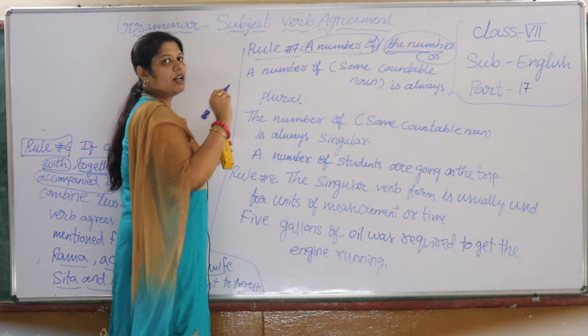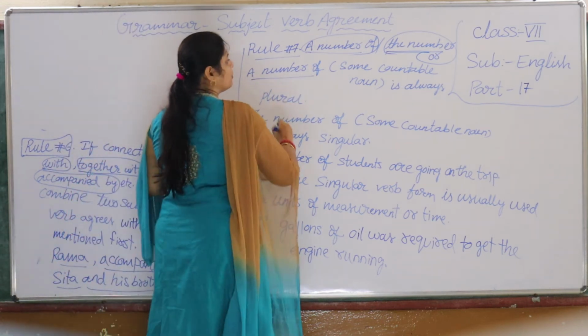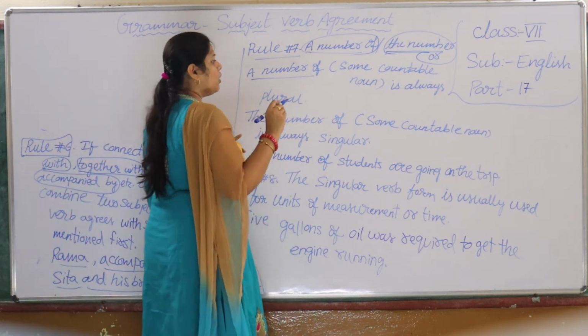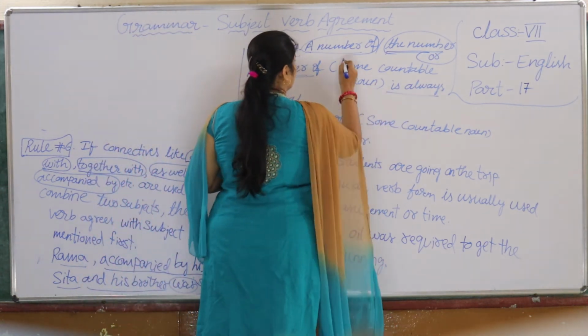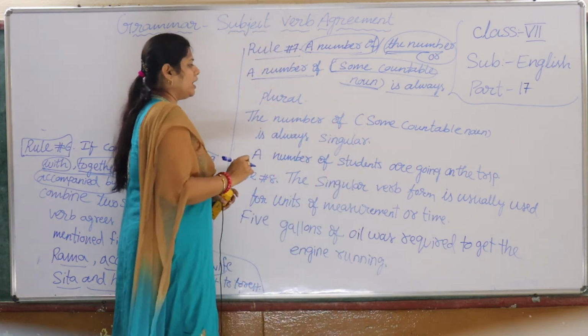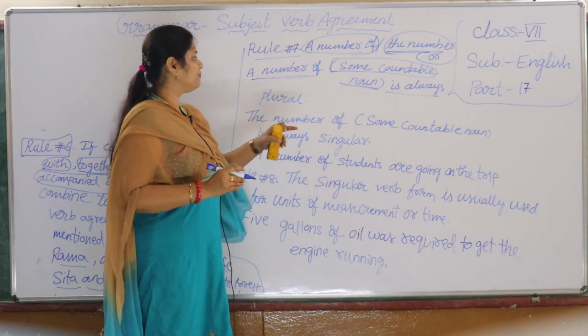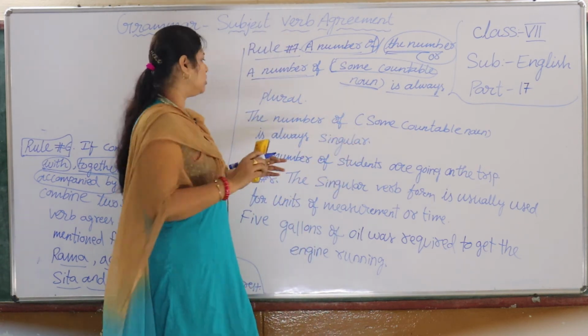A number of with countable nouns is always plural. The number of with a countable noun is always singular.